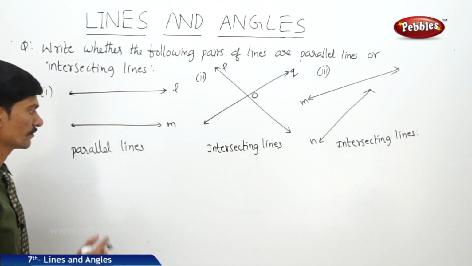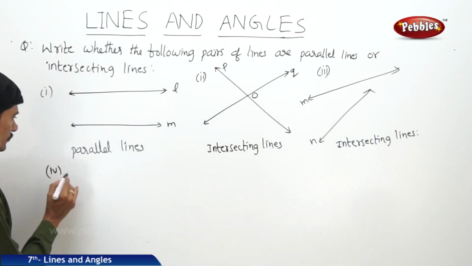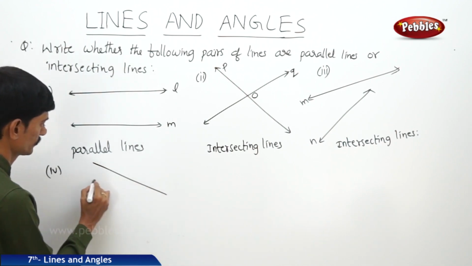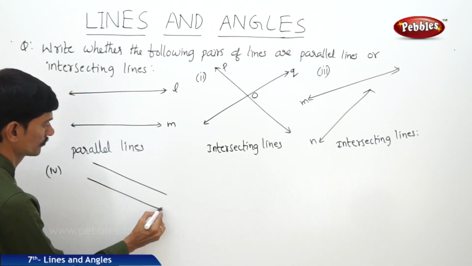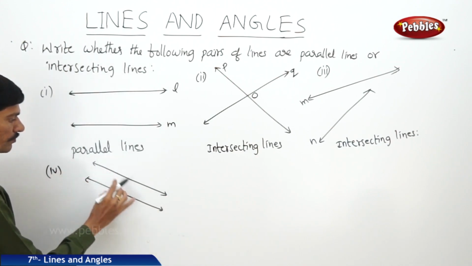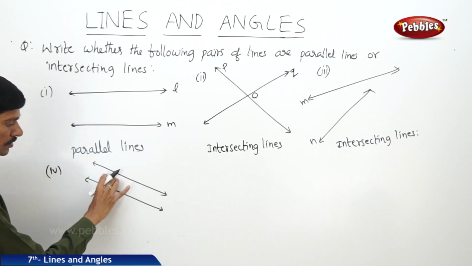Now the next one, now these two lines are also parallel lines because they do not intersect.